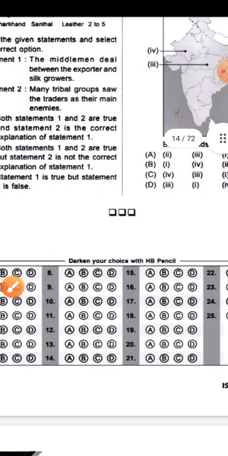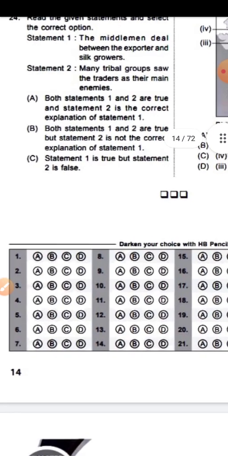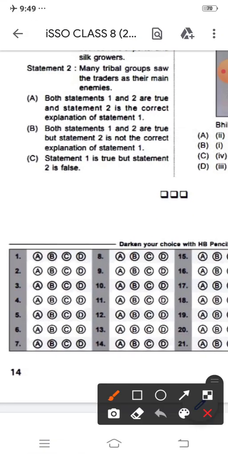So again, I have to repeat one thing. Whenever we give an Olympiad examination, they will give us an OMR sheet, and as per that, if the number one question's correct option is C, then we have to darken that whole C area. Then the second question, if the correct option is B, then we have to darken the whole B area as well. So that is the rule for the OMR.